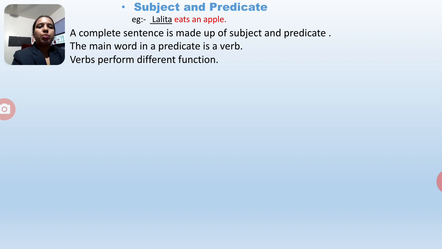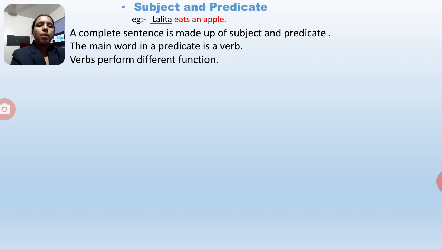Okay, see the points here. A complete sentence is made up of subject and predicate. So for making a sentence complete, we need subject and predicate. The main word in a predicate is a verb. So here eats an apple is a predicate, but eats is the main verb. In this predicate eats is a verb, so this is the main word in the predicate.